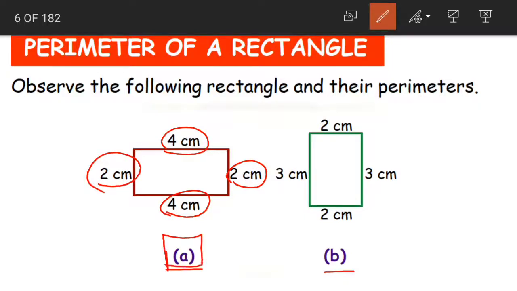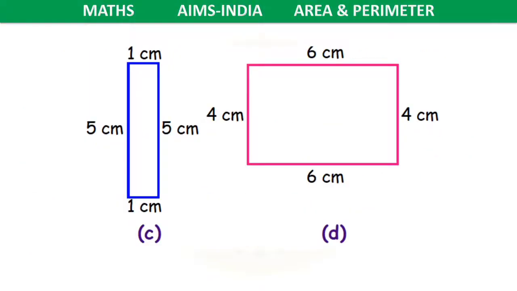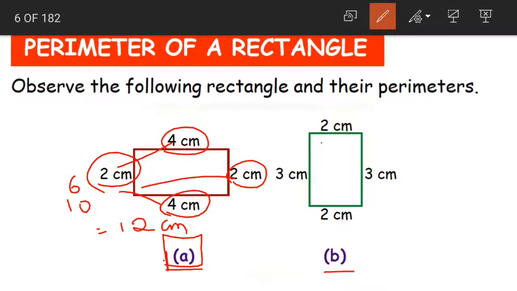The perimeter of rectangle A would be equal to 4 plus 2, 6. 6 plus 4, 10. 10 plus 2, 12. The perimeter of rectangle A would be 12 centimeters. Now coming to the perimeter of rectangle B. 2 centimeters plus 3 centimeters plus 2 centimeters plus 3 centimeters.